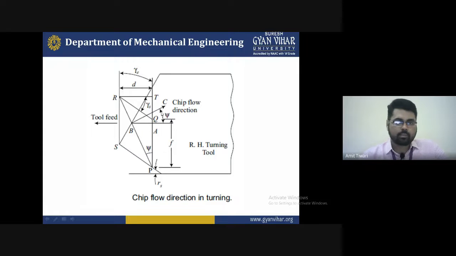So you can see the chip flow direction is in this direction, and just find out which parameter is most responsible for this direction during metal cutting. We must be aware that some geometry is responsible.